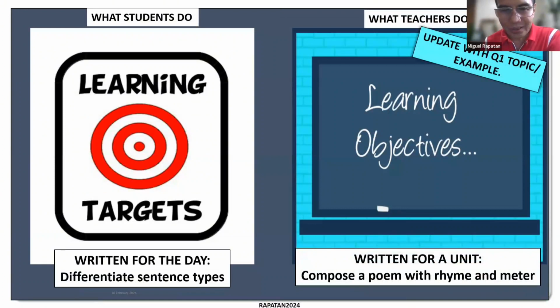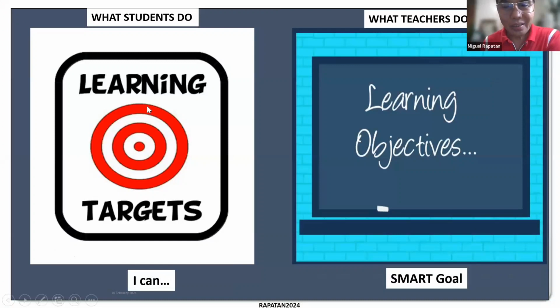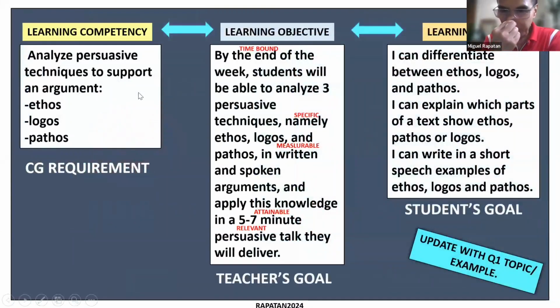Of course, you will make your own example of a task that will happen for a day and that will happen for a unit. And the format, as mentioned, is different. Learning targets are usually written in "I can" form, and learning objectives are written in SMART goal form.